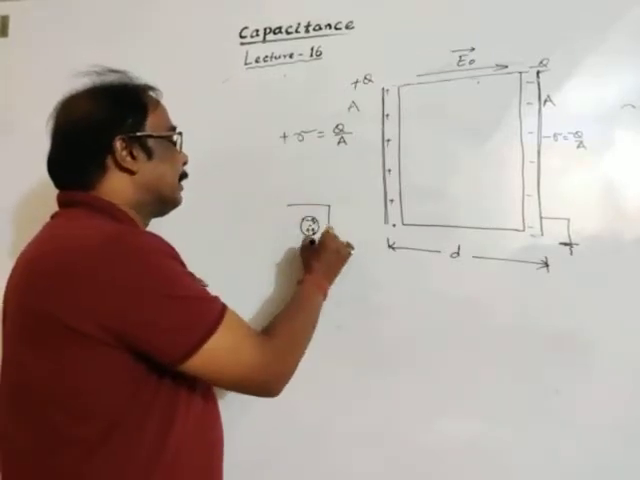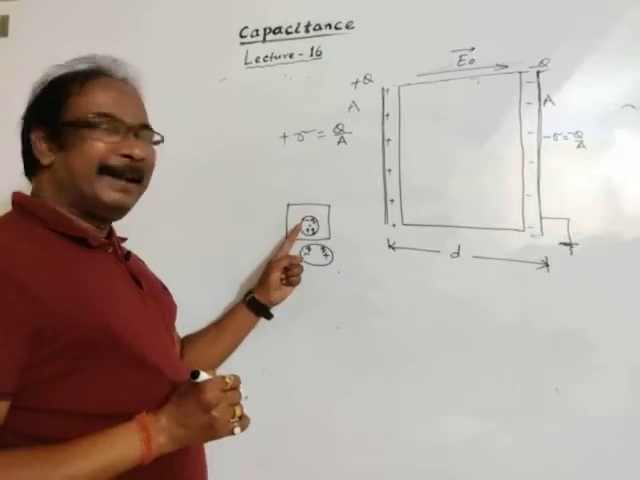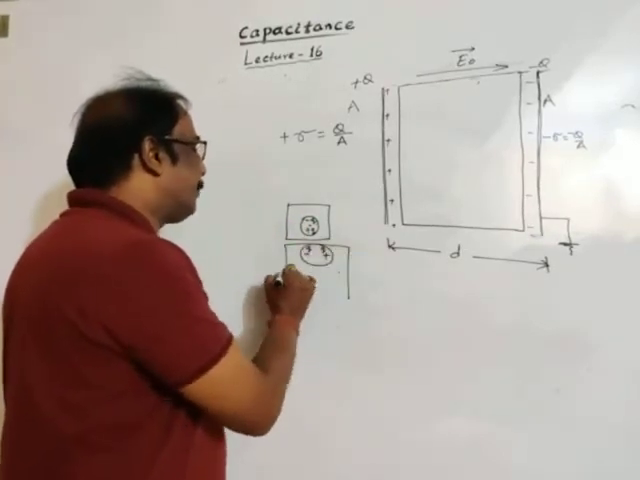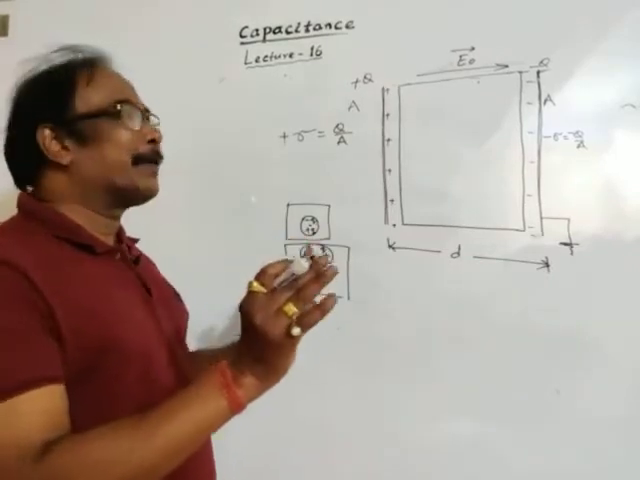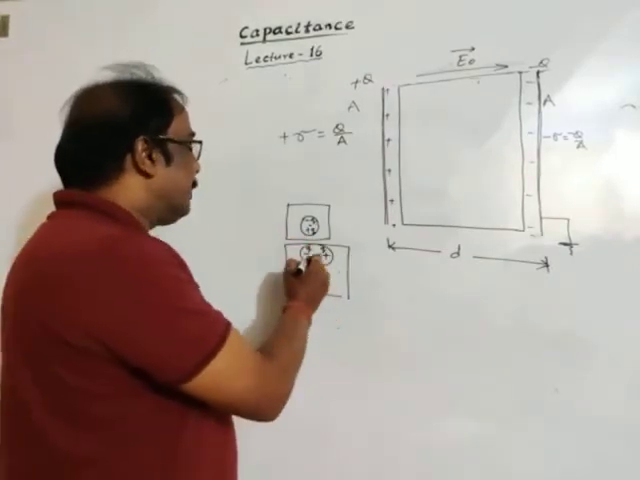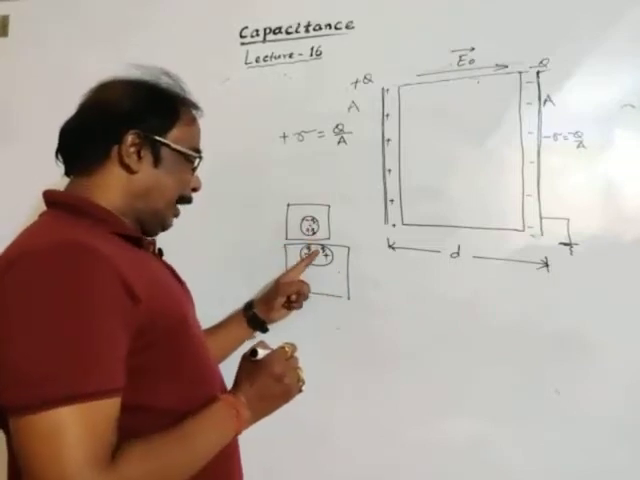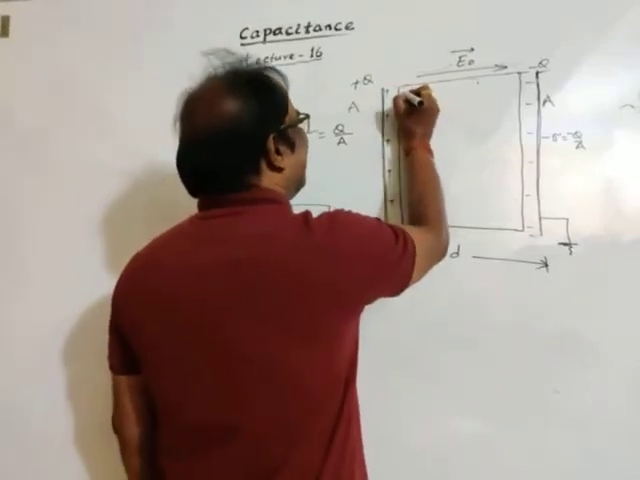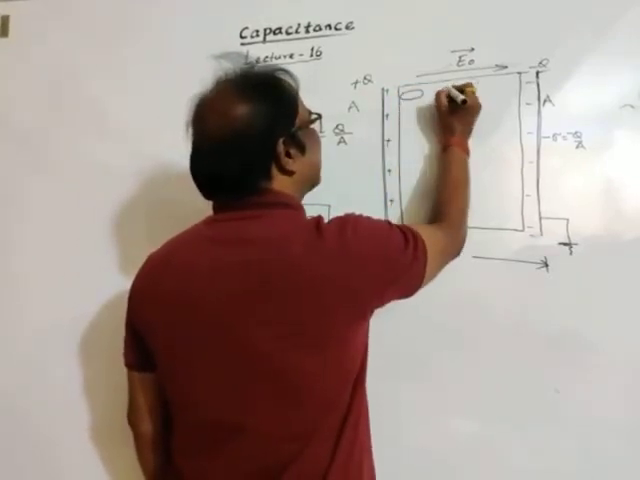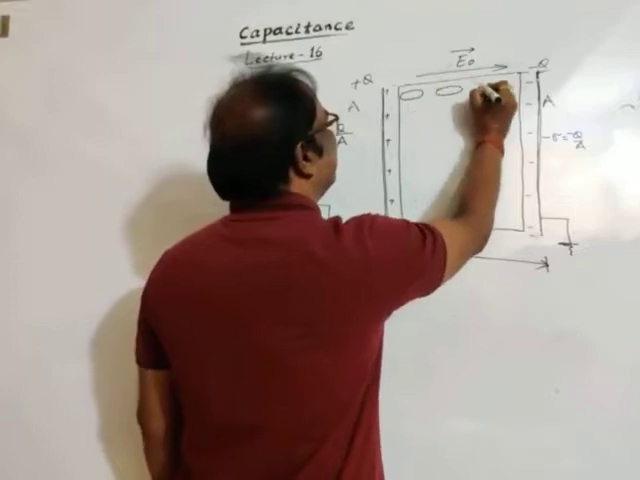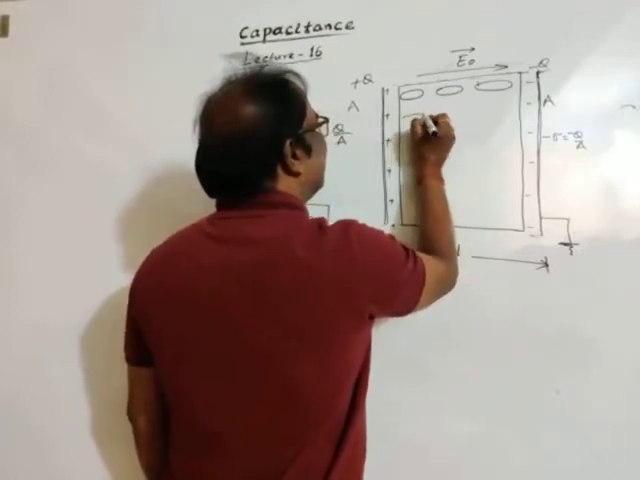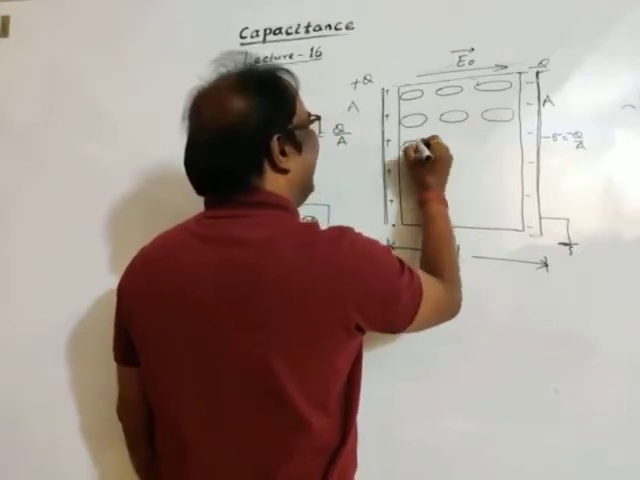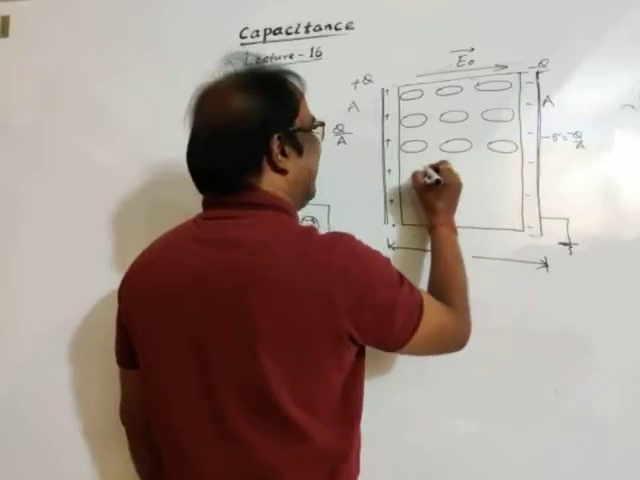This is in the dielectric medium, non-polar atoms. So when the medium is polarized, positive and negative centroids are separated, meaning the non-polar atom is converted to a polar atom. So I am representing it like this: number 1, number 2, number 3, and so on.